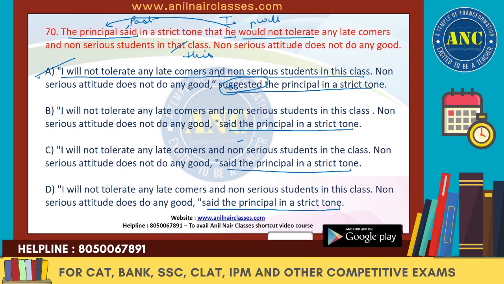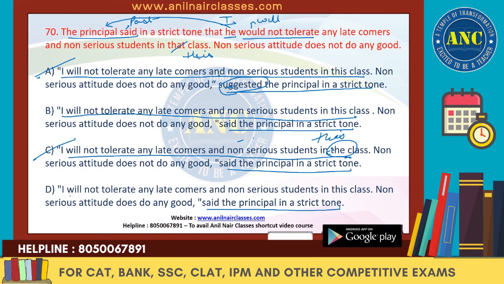So I will not tolerate any latecomers and non-serious students in this class. That's also fine. I will not tolerate any latecomers and non-serious students in the class. Now here it says the class, whereas in the question it is said that class. So which means I need this class. The word this is missing in C. So we'll get rid of C also. Now you have to choose between B and D.